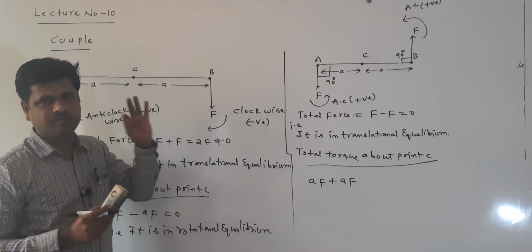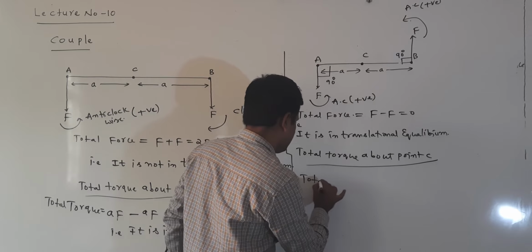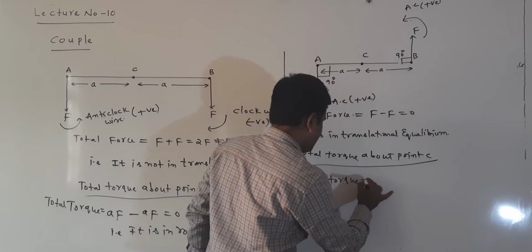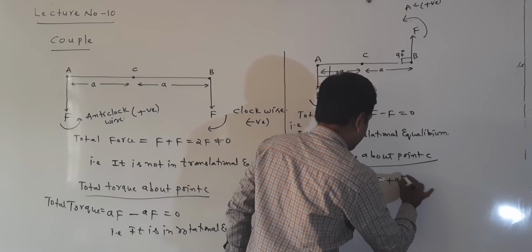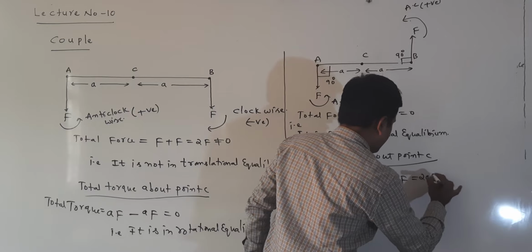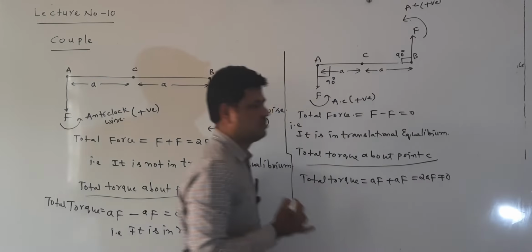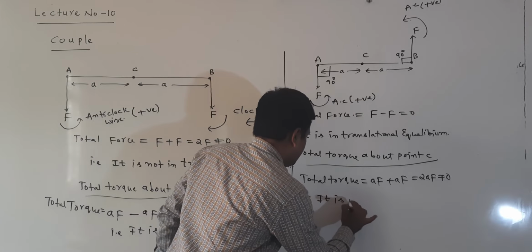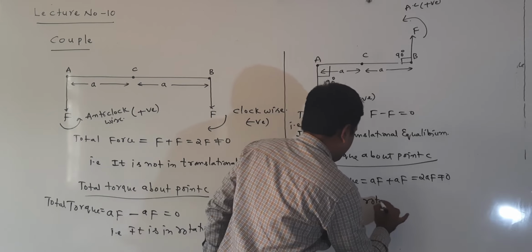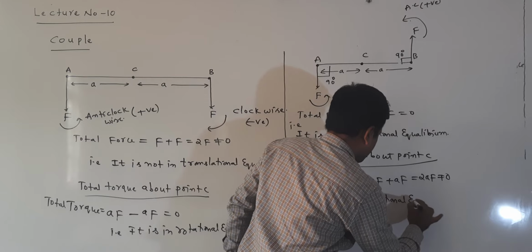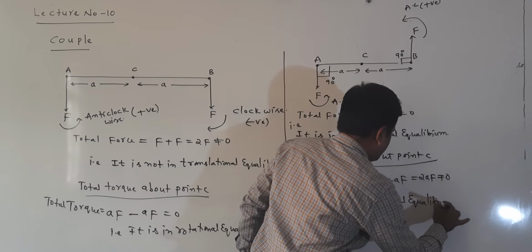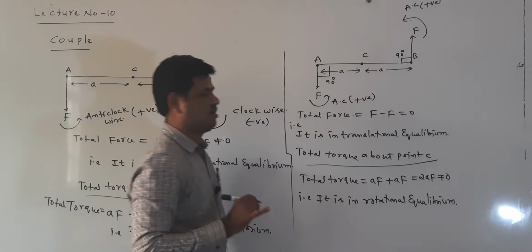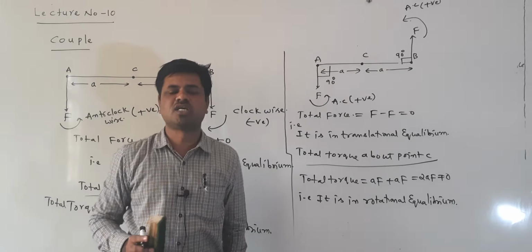Now AF plus AF is equal to the total torque. Total torque is AF plus AF, which is 2AF. 2AF is not equal to 0. When the total torque is not equal to 0, it is not in rotational equilibrium, but it is in translational equilibrium. This is also an example of partial equilibrium.